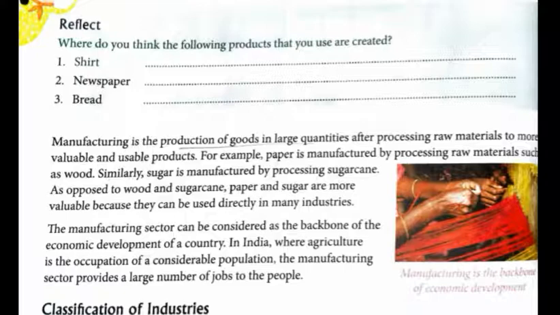The manufacturing sector can be considered the backbone of the economic development of a country. In India, where agriculture is the occupation of a considerable population, the manufacturing sector provides a large number of jobs to the people. What does it mean? As a poor country, the maximum number of people are engaged in agricultural activity, or primary activity.